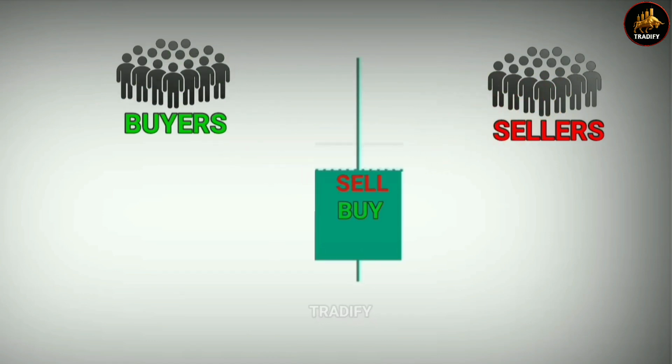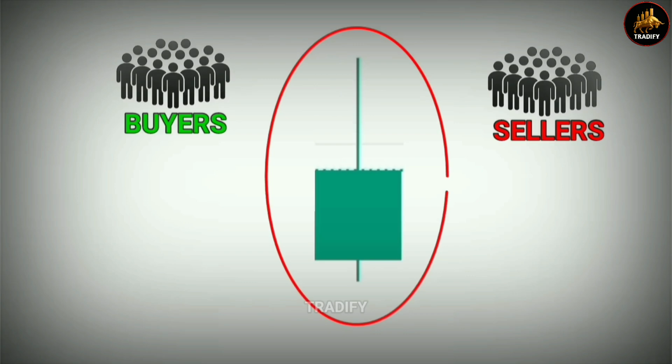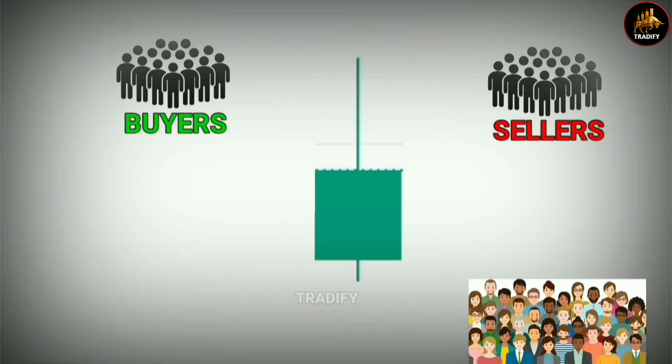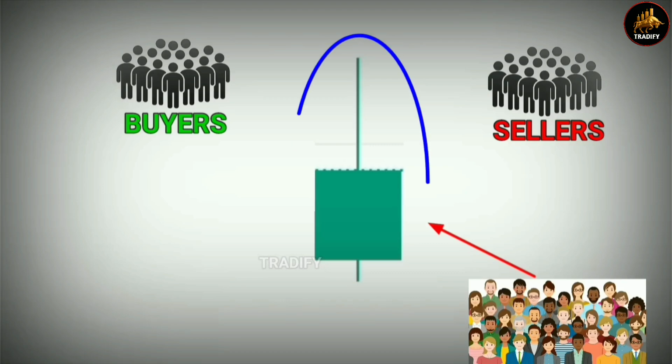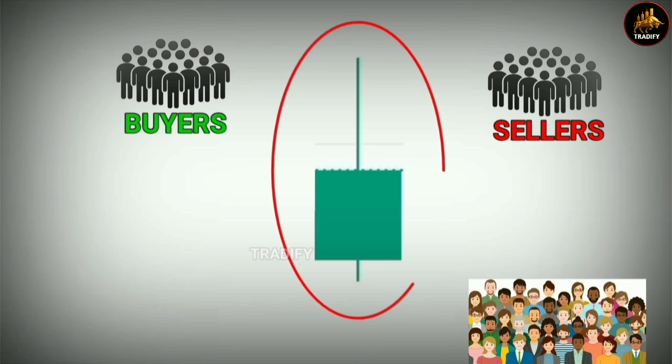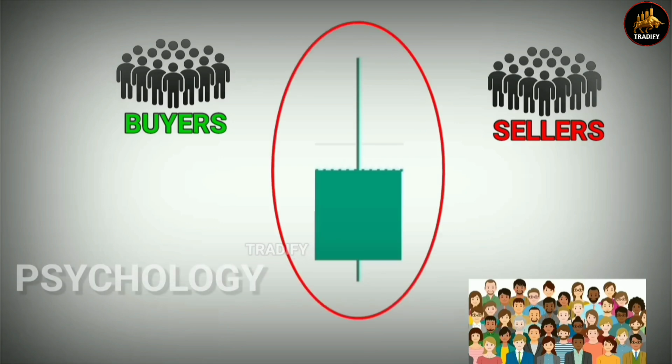Now look, the candle is completely formed, and it turned out to be a green candle. Many people who don't have enough knowledge about candle psychology may think that just because it's green, it means buyers are in full control. But you should not decide the control just based on the candle's color. To know whether buyers or sellers are in control, we need to read the psychology behind the candle. So now, let's look at different types of candles and understand their psychology.